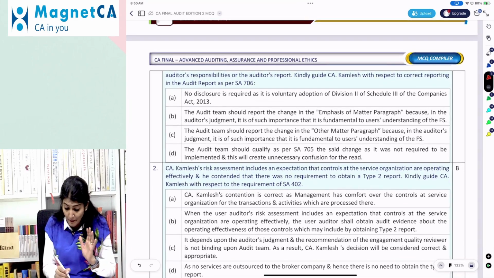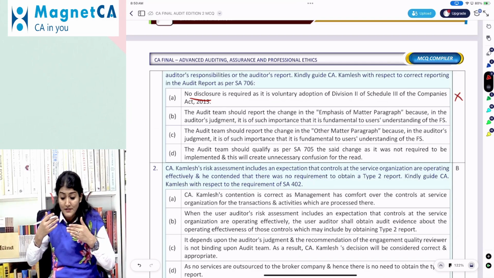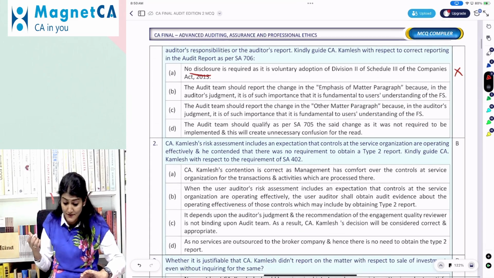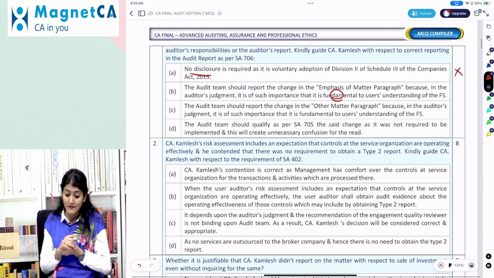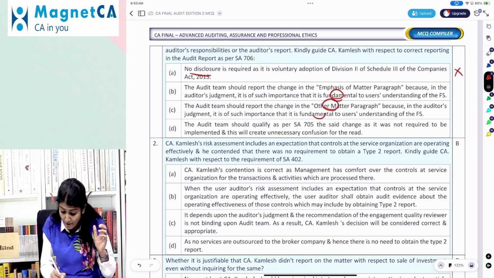Option: No disclosure is required as it is voluntary adoption. No. Option: The audit team should report the change in the EOM because in the auditor's judgment it is fundamental to the user's understanding. Option: Audit team should report the change in the other matter as it is fundamental.